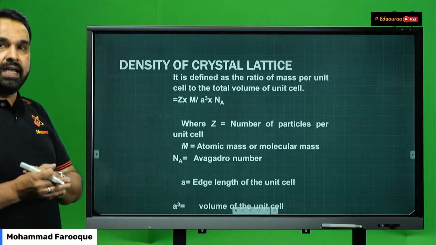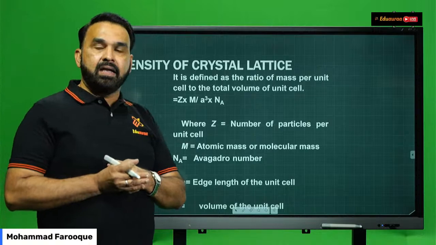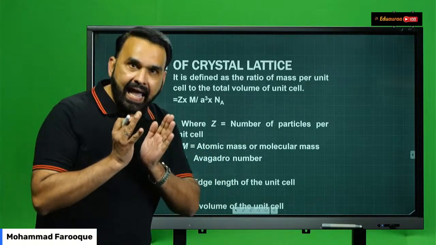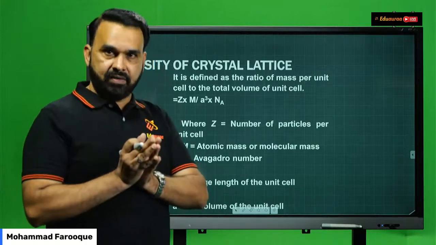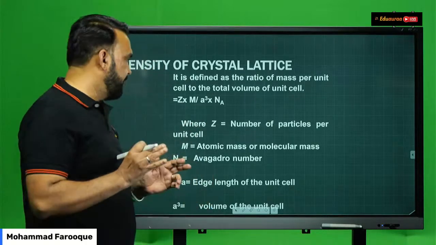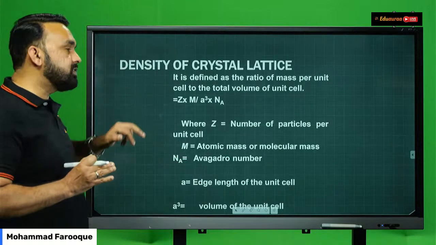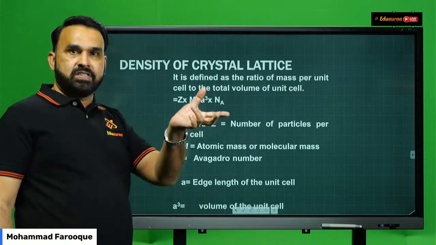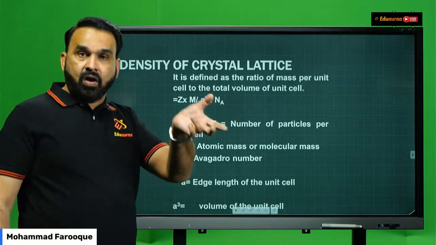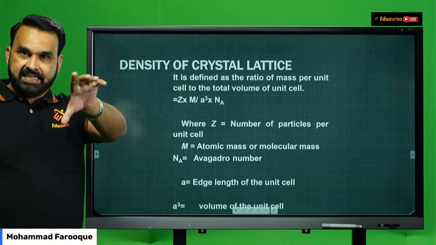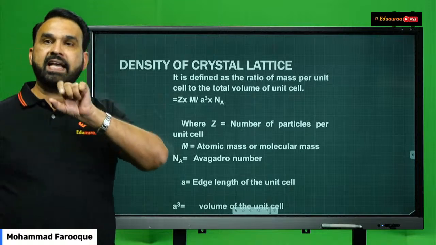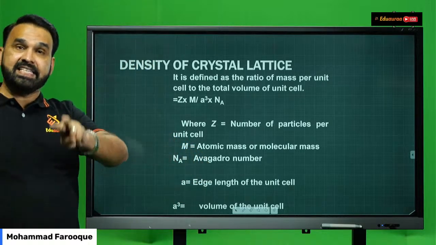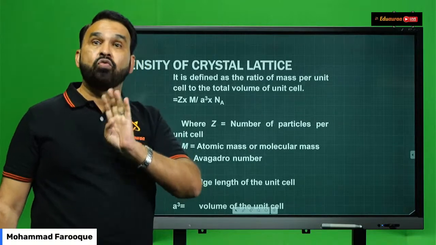Mass of the unit cell is determined by the molar mass or atomic mass of that particular element or solid or a metal multiplied by Z. Now Z is here what? Number of atoms present in that particular unit cell. How do you know Z value? I just told you, if it is simple cubic SCC, Z is equal to 1. Number of atoms is 1. BCC it is 2 and FCC it is 4.